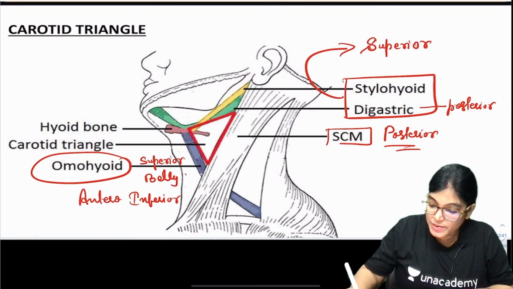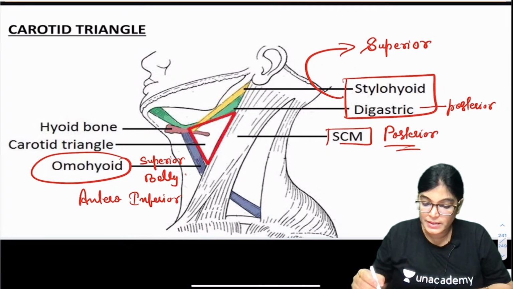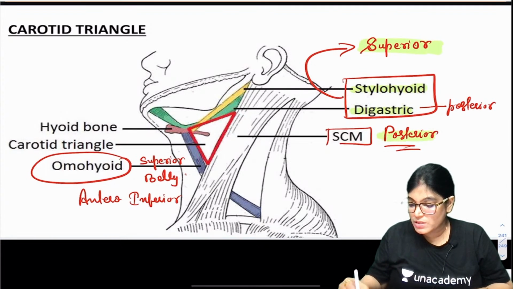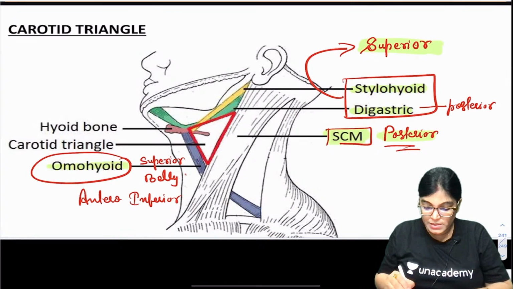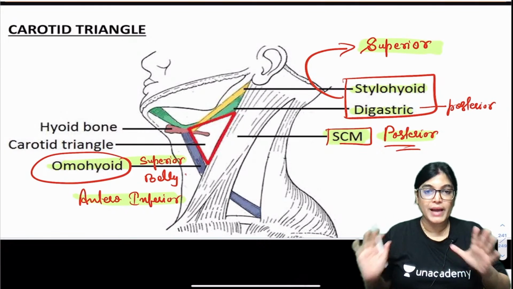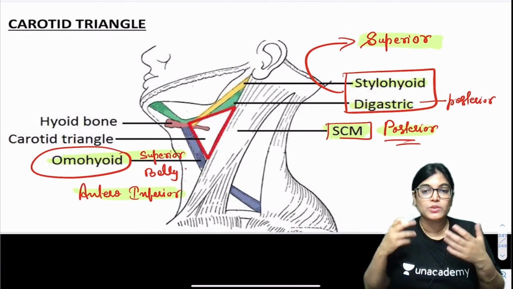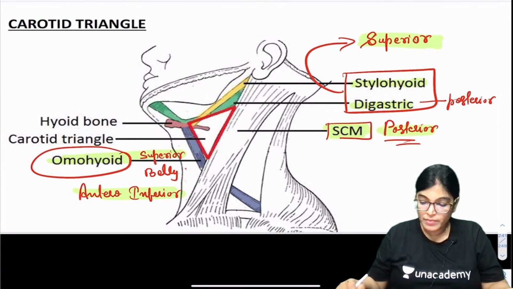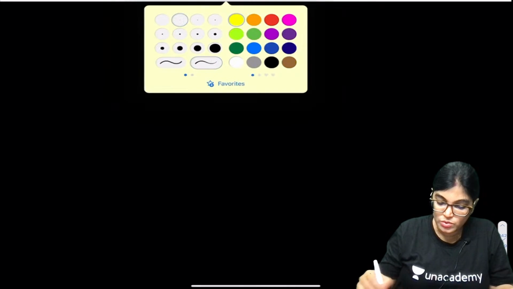See here my dear friends, in this diagram we have seen that the superior boundary of the carotid triangle is formed by stylohyoid and digastric, the posterior boundary by the sternocleidomastoid muscle, and the superior belly of omohyoid is forming the antero-inferior boundary of the carotid triangle, which is quite evident. I am not going into other triangles because the MCQ was targeting the carotid triangle. A few other points, if you want to note them down.